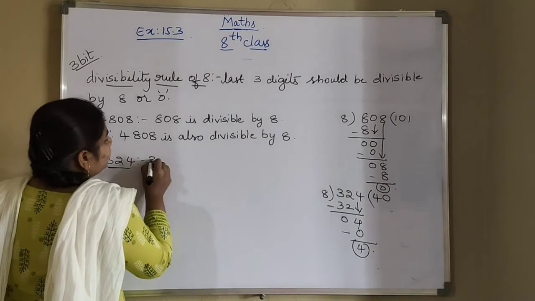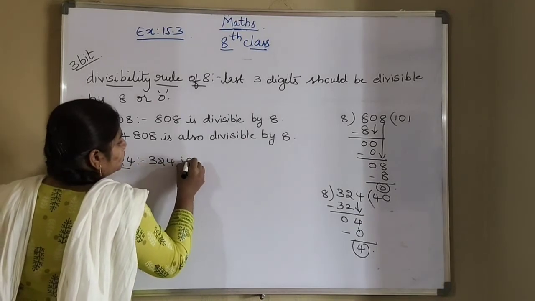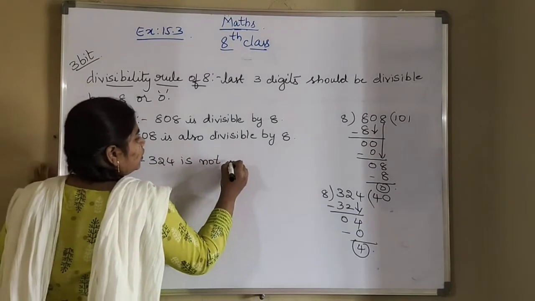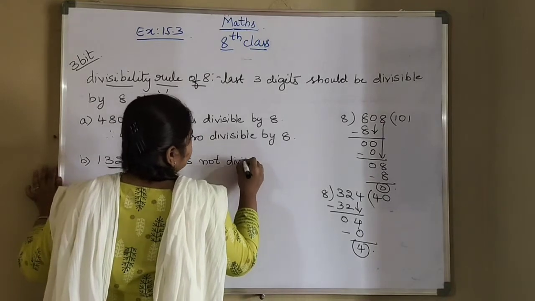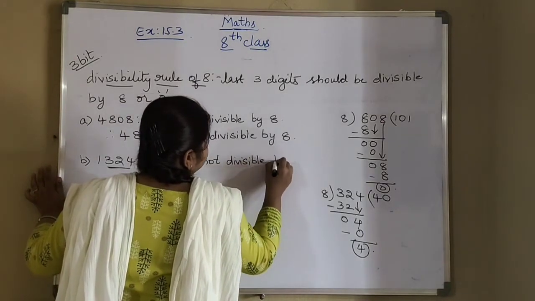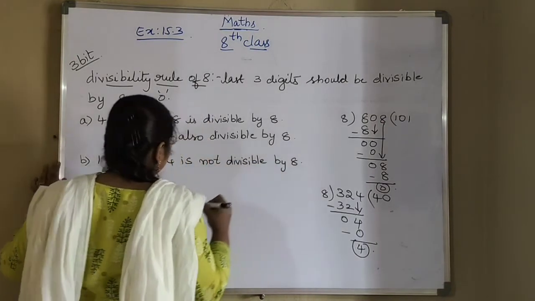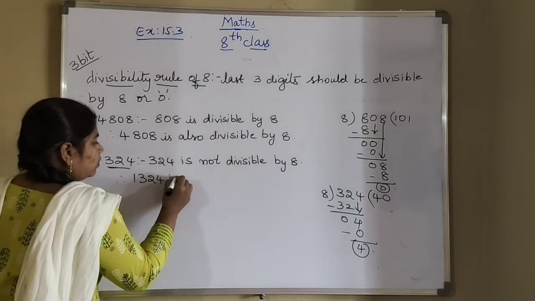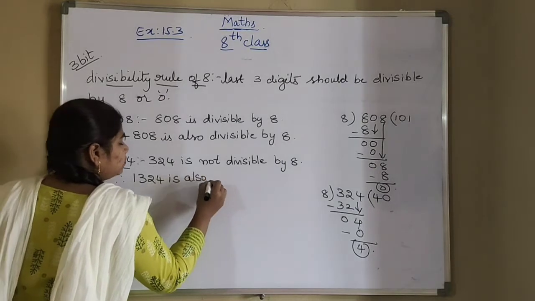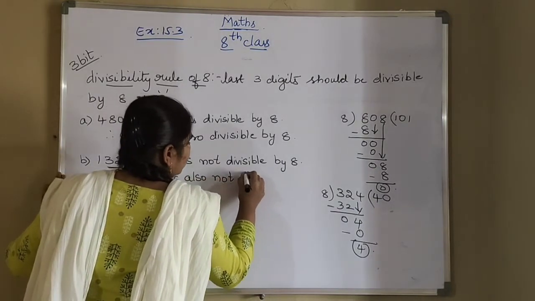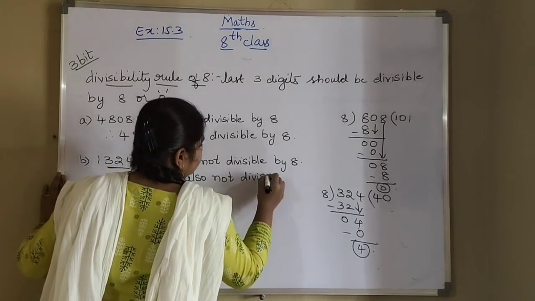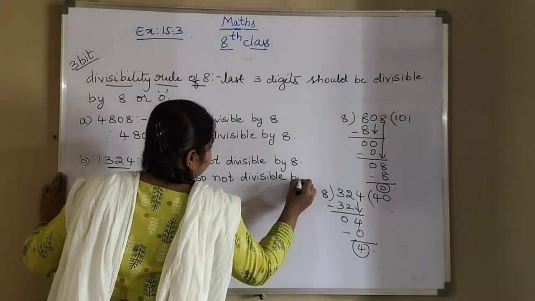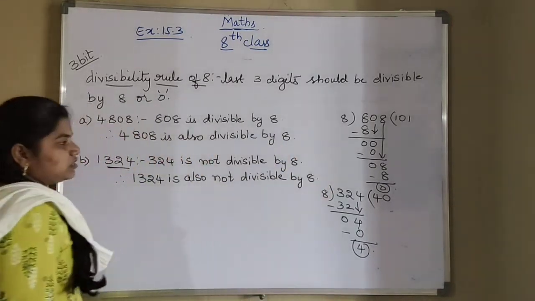So right here 324 is not divisible by 8. So therefore 1324 is also not divisible by 8. So this is the second one.